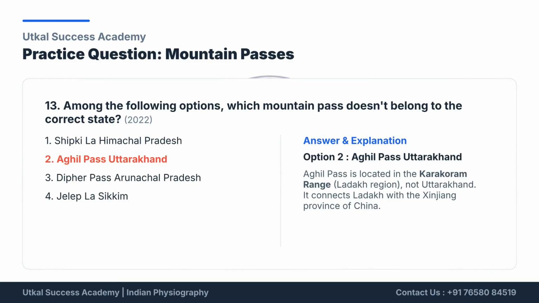A practice question asks which mountain pass is incorrectly matched with its state. The incorrect option is Utkal Pass and Uttarakhand.